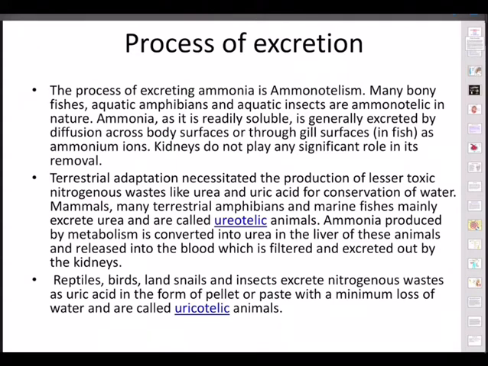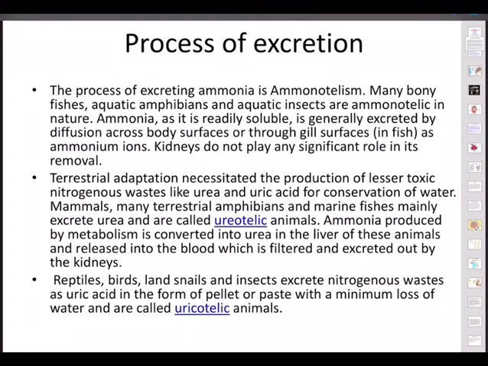Then comes urea. It is a white crystalline solid produced in liver from NH3 and CO2, ammonia and carbon dioxide. It is comparatively less toxic. Compared to ammonia, urea is less toxic, but still it is poisonous. If we take more proteins, more urea is excreted out. So normal blood urea level is 7 to 20 milligrams per 100 ml of blood. That means if this goes up, that's an indication that there is some problem.